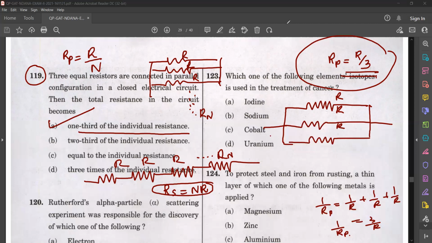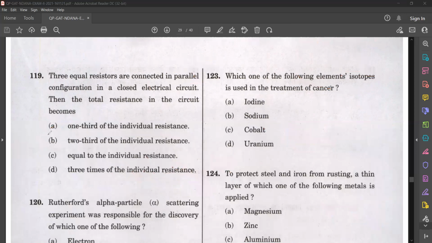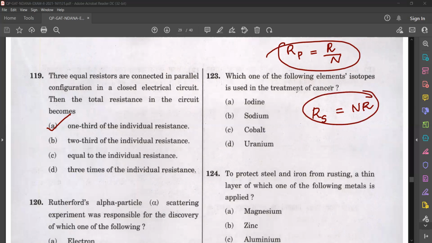Again, concluding: the answer is 1/3. If N resistors of equal value are connected in parallel, the total resistance of the circuit will be R by N. If N resistors of equal value are connected in series, then the value will be N into R. So the answer is 1/3 of the individual resistance, because here it is in parallel.